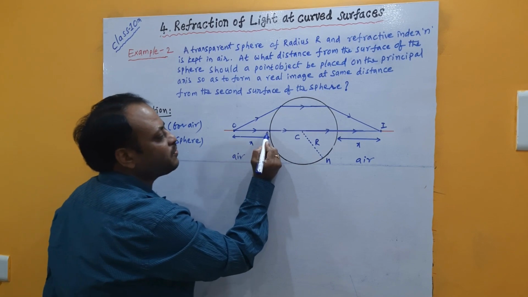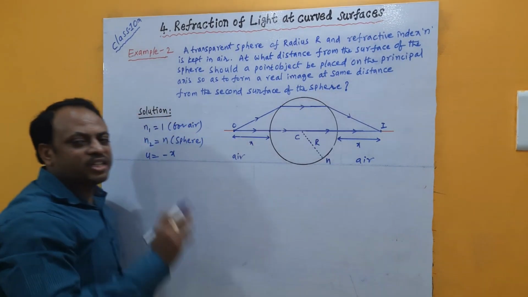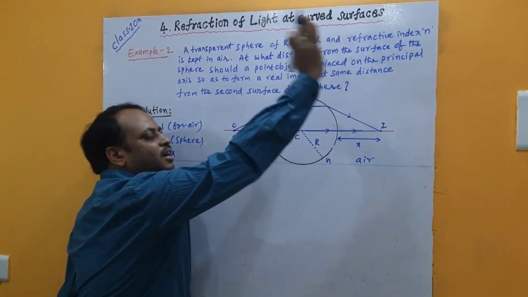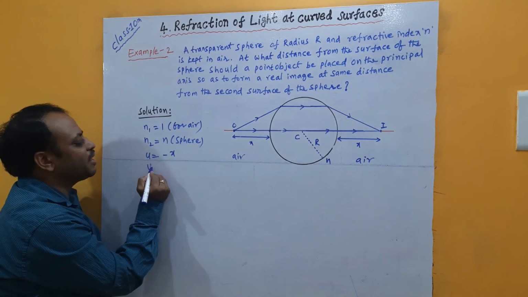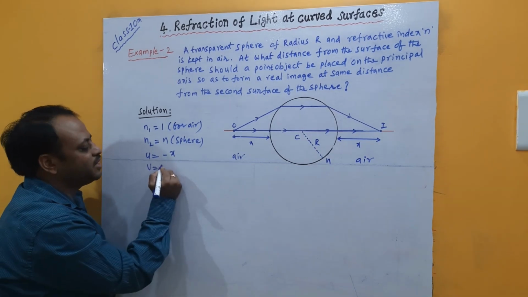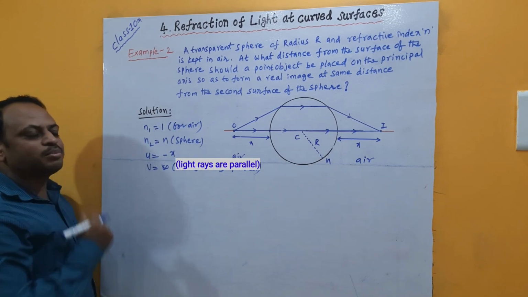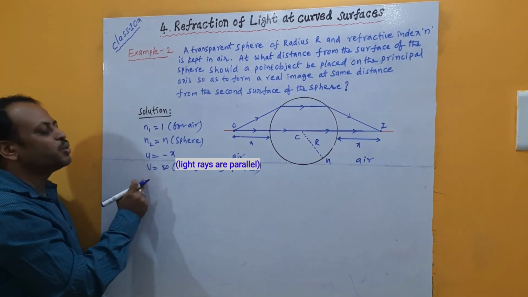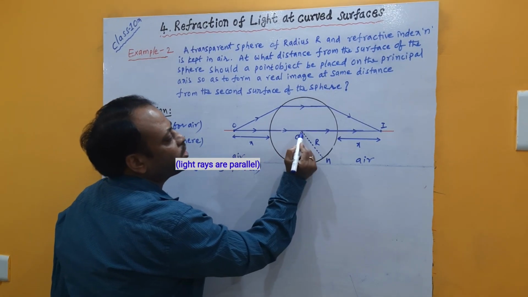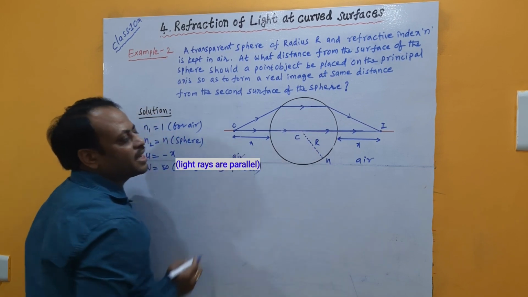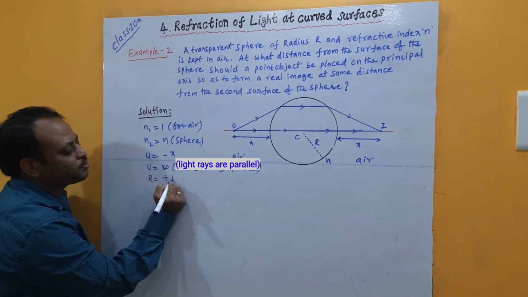And for this curved surface, light rays after refraction, this and this both are going parallel. So inside the sphere they continue till the end. Then light rays are parallel. So if light rays are parallel, then the image is expected to form at infinity. Parallel rays will meet at infinity distance. Now let us substitute the values n1, n2, u and v, and the radius of curvature is measured from the pole to the center of curvature in the direction of light rays. So we can say r is positive.